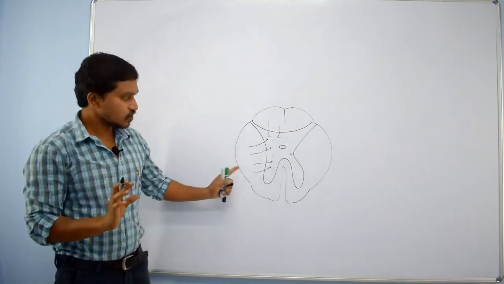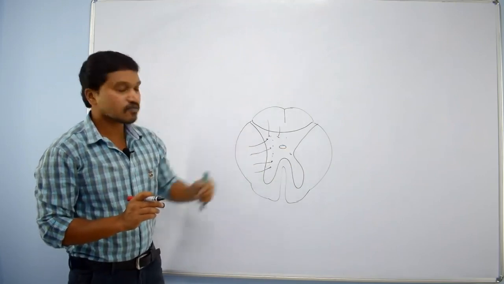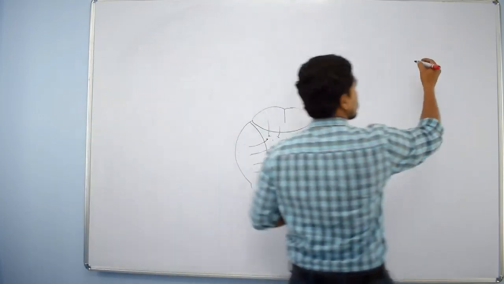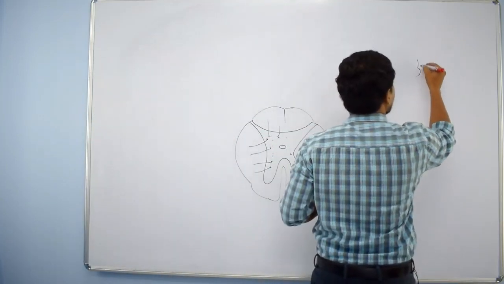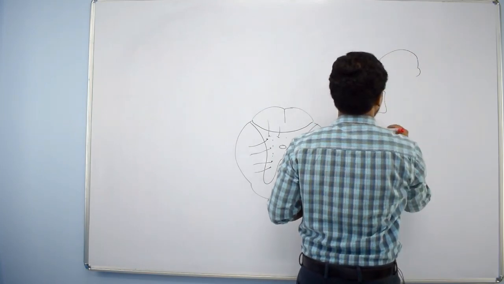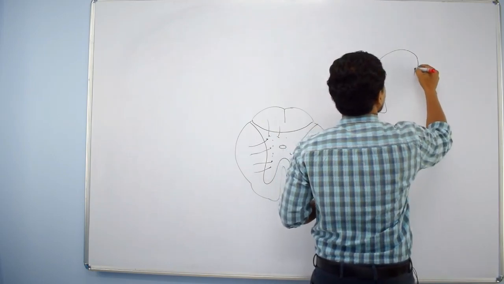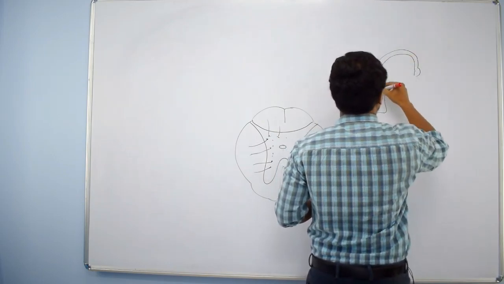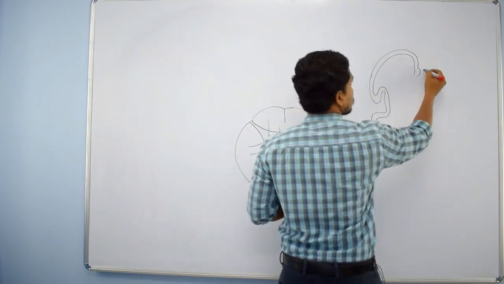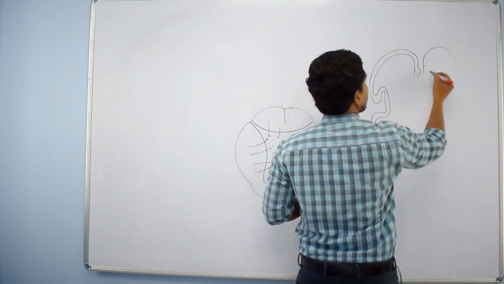Clear? So, grey matter is present in the center in the case of the spinal cord. But if you observe the cerebrum, it will be like this. Here at the periphery, this outer rim, of course, if you see the other side, it will be like this.